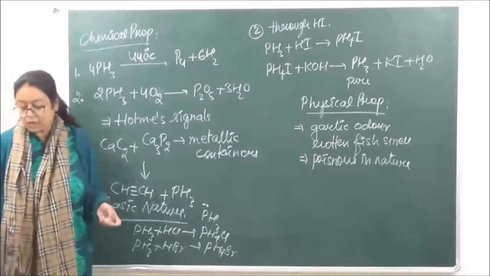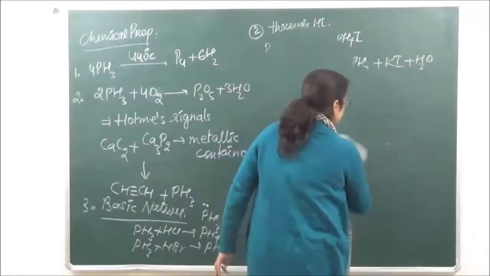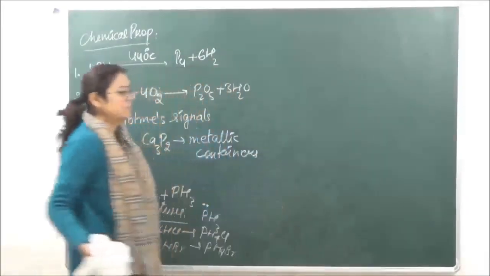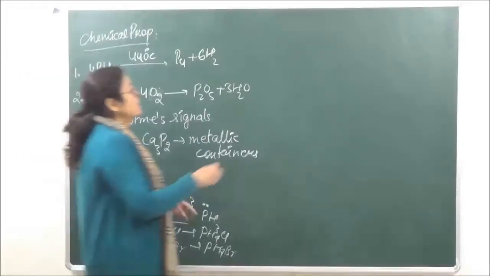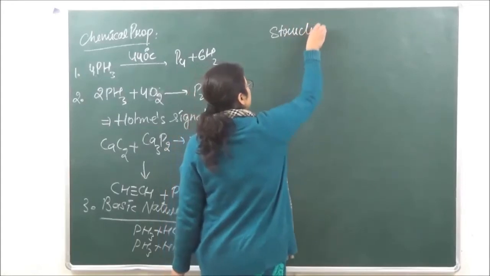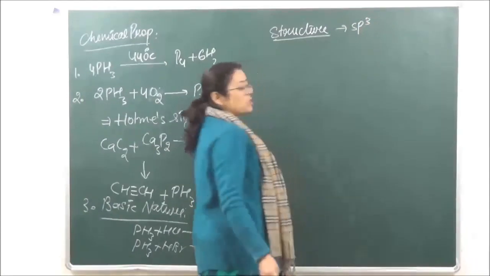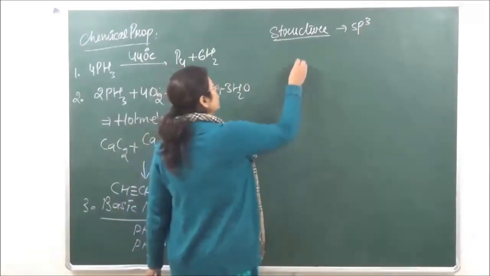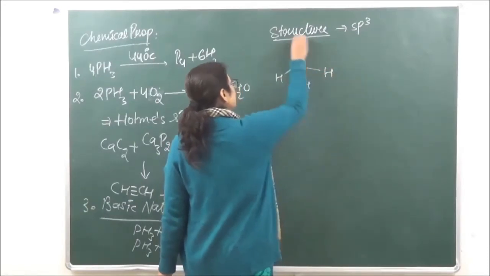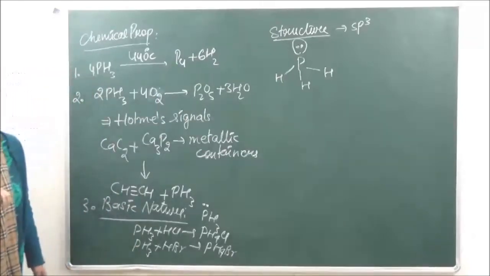When we go on to the structure of phosphine, it has a structure like ammonia with sp3 hybridization. The hybridization present is sp3. So we have one lone pair of electrons which is present on phosphine.